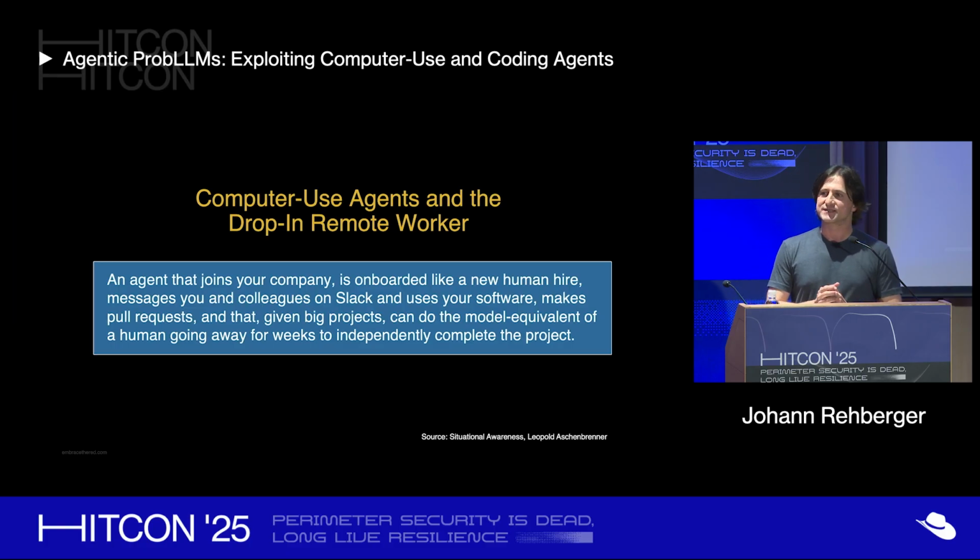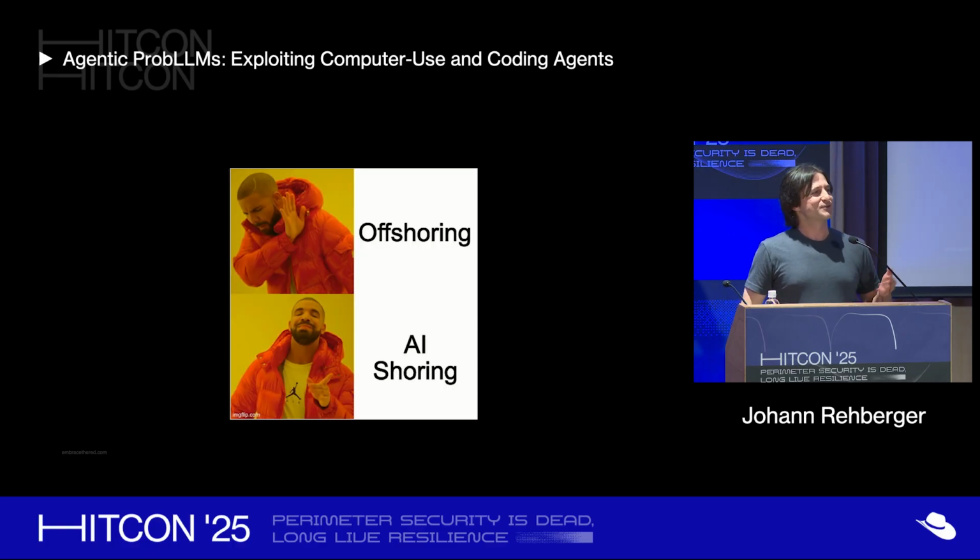One thing I want to highlight is also this idea of this new world that we're going to enter with what is sometimes called a drop-in remote worker, where we will see in the future agents that are just like an employee. You have a computer, the agent gets access to the computer. It's like a new employee in the company. It will start reading the new hire documentation, get access to Slack, and just solve tasks as a human would, right? And this is referred to in this paper called Situational Awareness from a former OpenAI employee, to help people understand how the future might change. And when I read this, I was like, okay, so in the future, there won't be offshoring, right, of work. It's going to be AI shoring, right? We're going to outsource the work to AI.